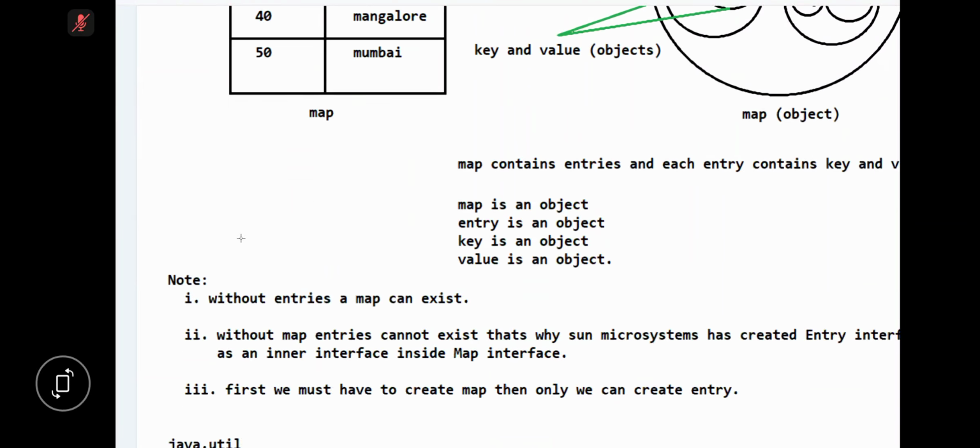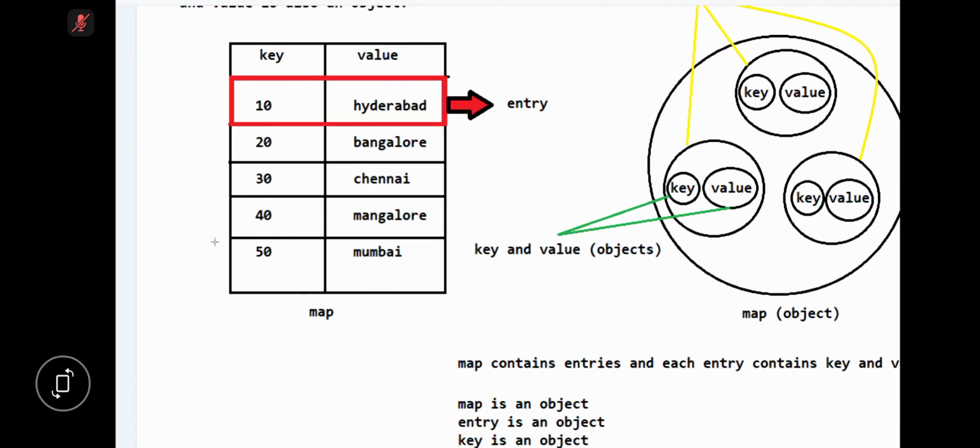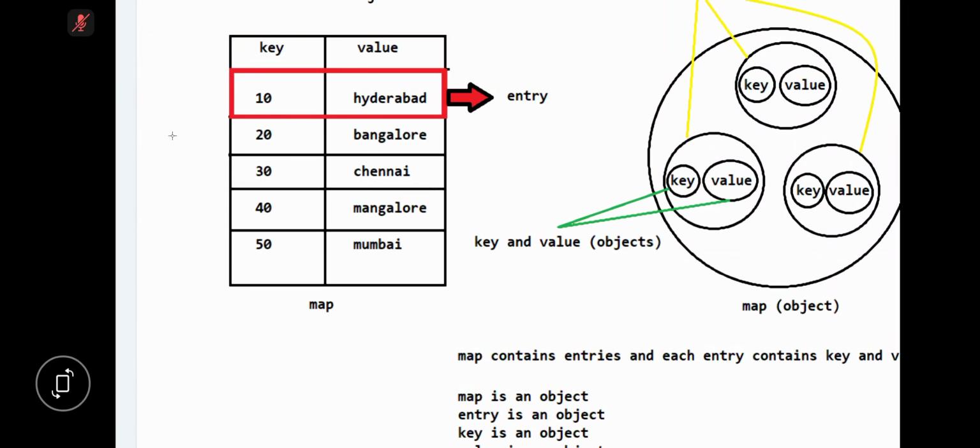Clear, everyone? Now listen, tell me: without a map, can entries exist? Without a map, entries cannot exist. But without entries, can a map exist? Without entries, a map can exist. The map becomes empty. Are you following or not? So the map is empty, but without a map, entries cannot exist.